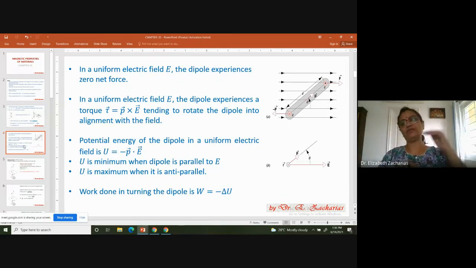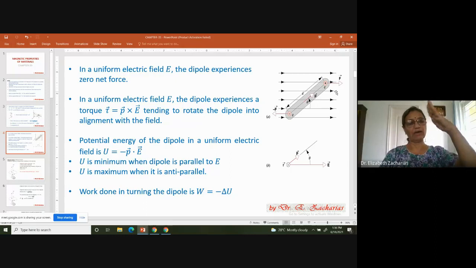So first we take a uniform external field and put a dipole there. So what happens to this dipole? The net force experienced by this dipole is zero because there is a minus F and a plus F acting on the two charges. Therefore, the net force is zero. But there is a torque. And what is the torque going to do? The torque is going to align it parallel to the electric field. And the expression for the torque was tau is equal to p cross E.